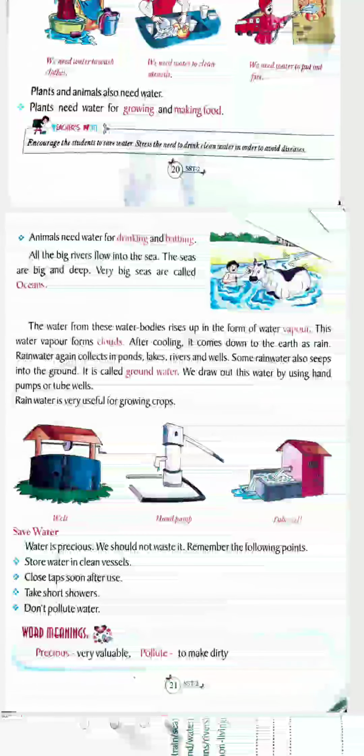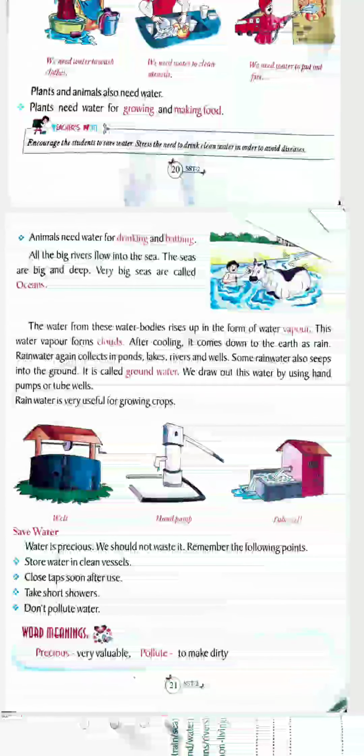Water from these water bodies rises up in the form of water vapor. Whenever the sun rises, it warms the water bodies, and whenever the water gets warmed, it evaporates and forms vapor. This vapor is lighter than water, and this vapor is the gaseous form of water.